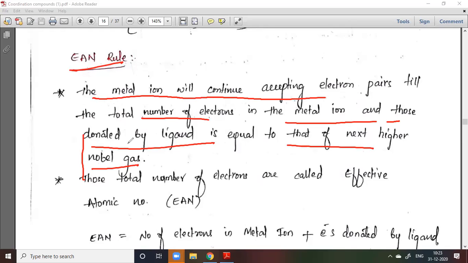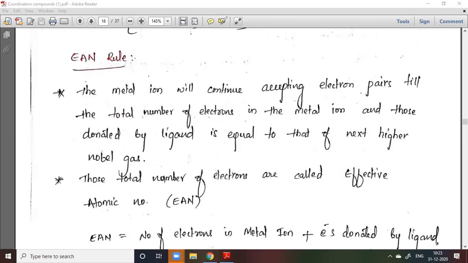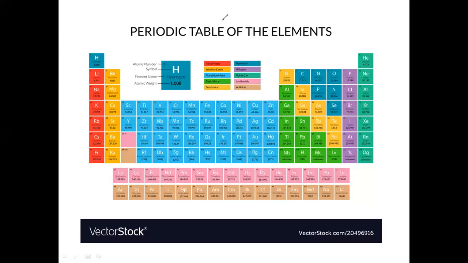Before this, you have to know the electronic configuration of d block elements. So let us see that. After this, you can easily understand this EAN rule. So my dear students, let us see the electronic configuration of the d block elements.